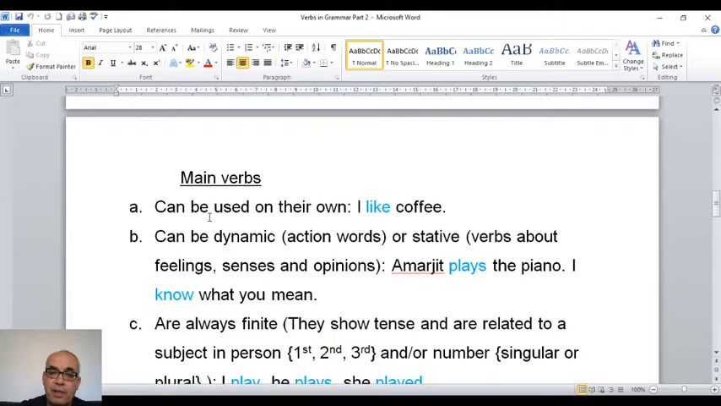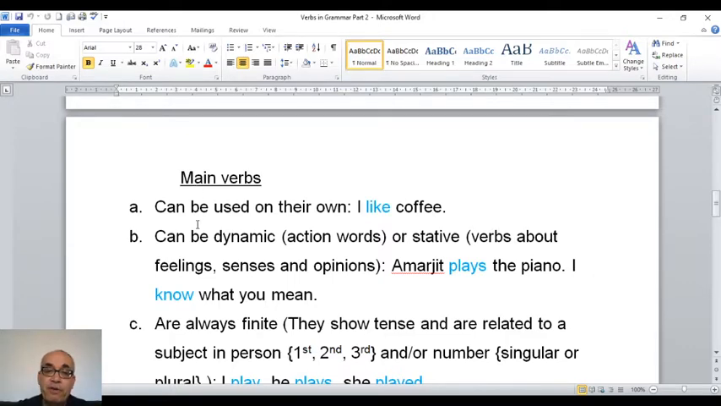Main verbs can be used on their own. So if you look at this sentence, I like coffee. What is the verb? Like. Like is the verb. Do we have another verb in this sentence? No. It is the only verb. Like is the only verb, and that is why it is the main verb. And I can use like on its own. I don't need another verb with like. Like only can be used, and it's okay if I use it.